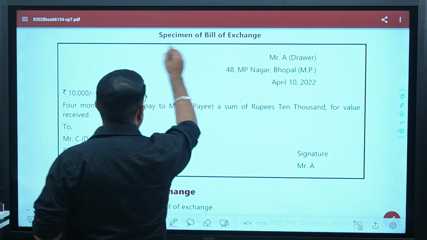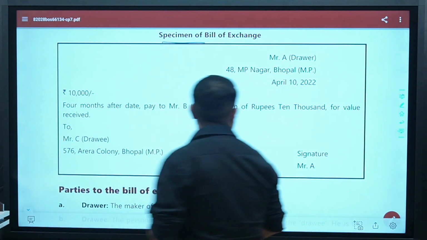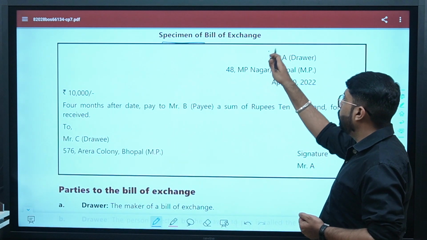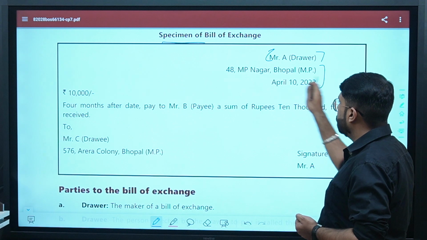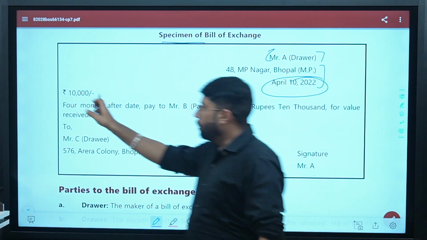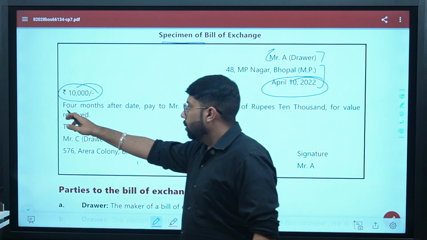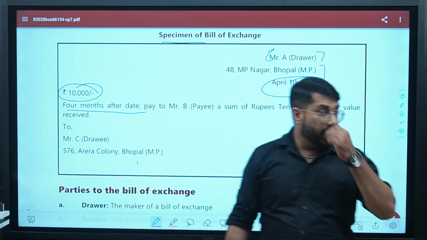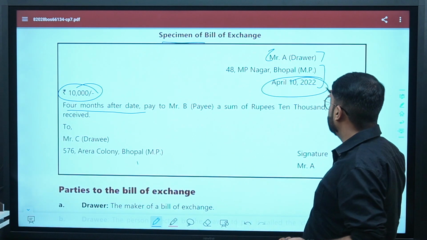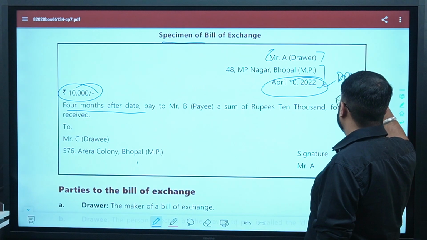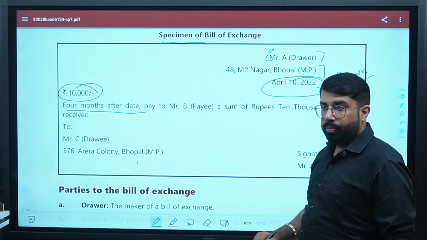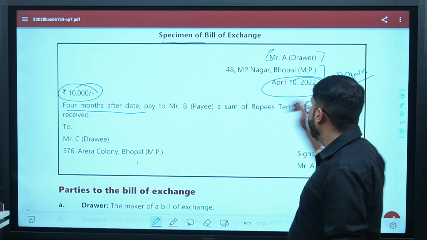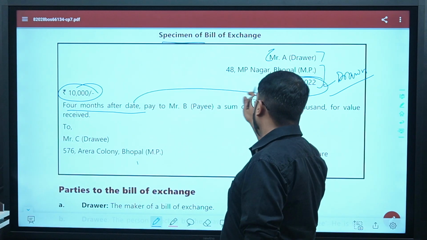This is a specimen of bill of exchange. Here you will write the name of the drawer, the address, the date, the amount in figures, 4 months after date. Which date? The date on which it is drawn. It is drawn on this date. Are you clear? So 4 months after date means the date on which it is drawn.